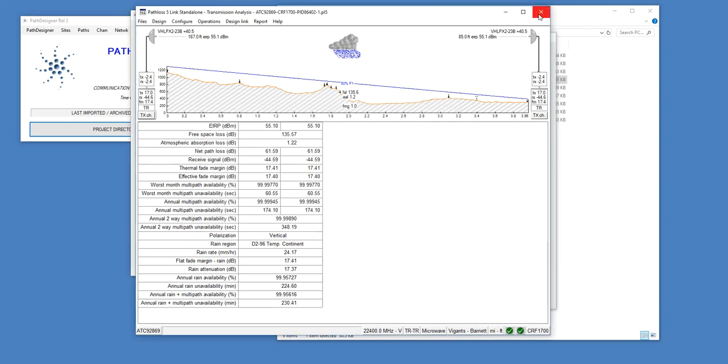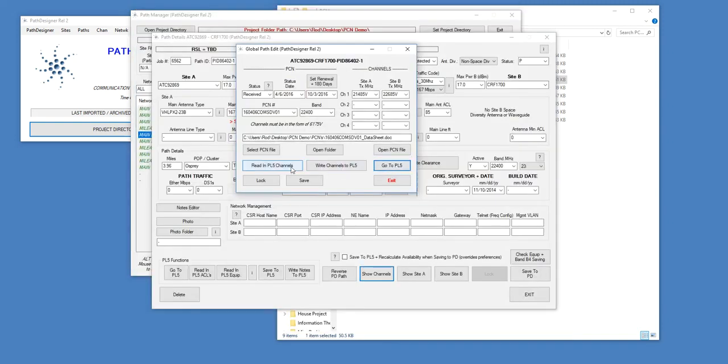Within this editor, I can also read the channels from the PL5 into the editor, but normally you wouldn't do that if you're using a coordination process, because the channels would be coming from the Word document and going into the PL5s, not the other way around.